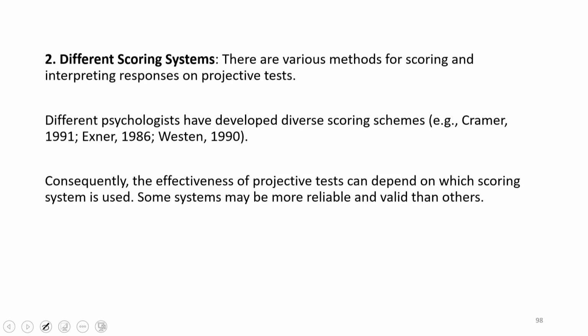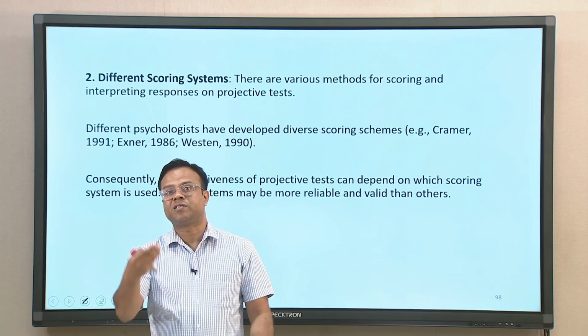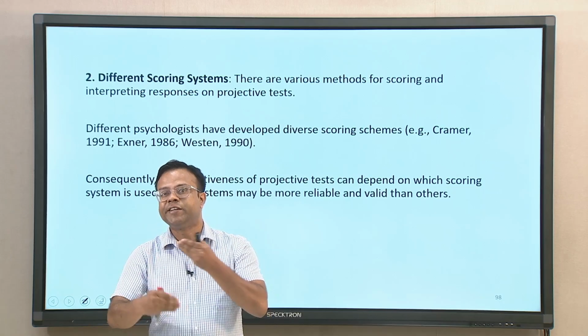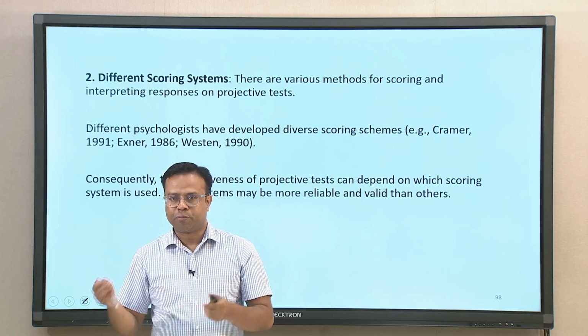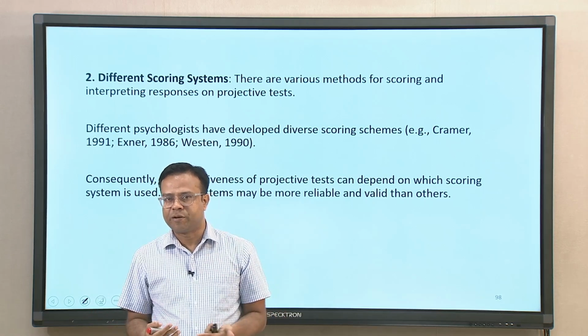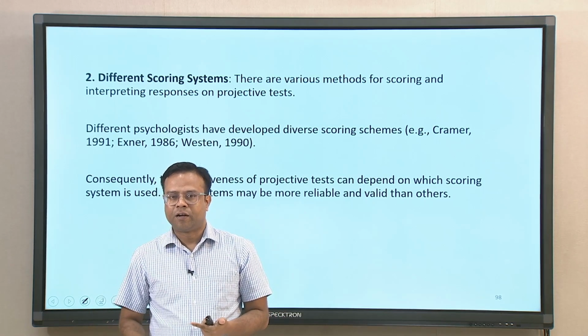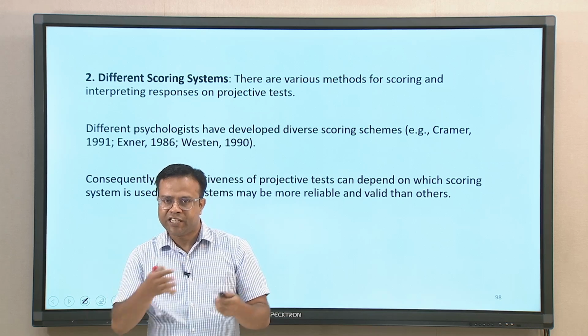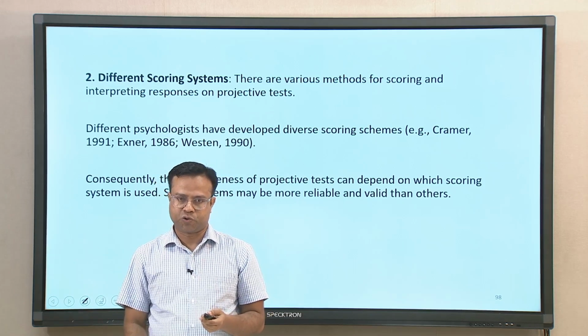Also, different scoring systems have been developed and people use different scoring systems. Their validity also depends on which scoring system is used. Because of the different scoring systems used to analyze the data, their validity also changes from one scoring system to another scoring system.